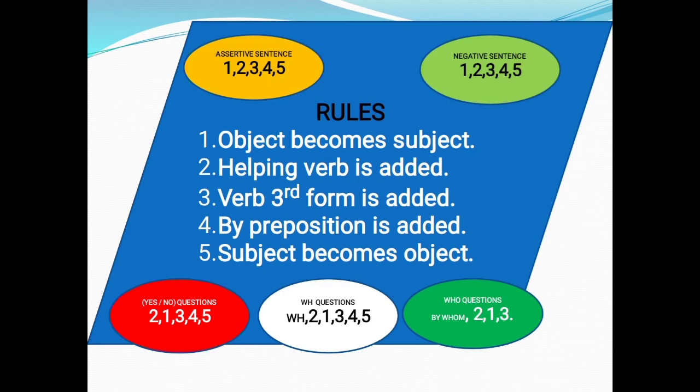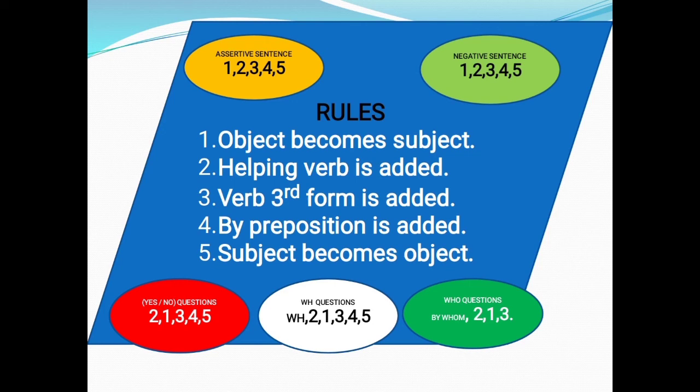Let us see the 5 rules in detail. The 5 rules are: first, object becomes subject; second, helping verb is added; third, verb 3rd form is added; fourth, by preposition is added; fifth, subject becomes object.